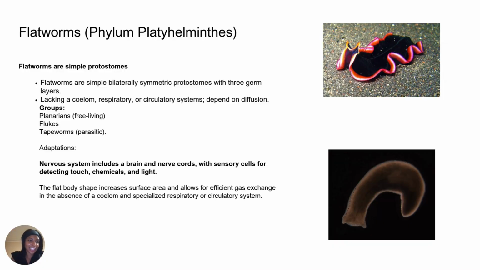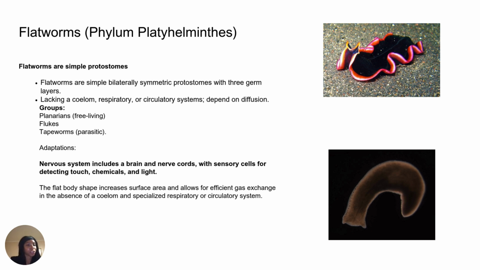Okay, hello. This section is going to be on flatworms, and flatworms belong in the phylum Platyhelminthes. And so flatworms are simple protostomes, sorry. Flatworms are also bilaterally symmetric protostomes with three germ layers, and those germ layers include the endoderm, ectoderm, and then the mesoderm as well.